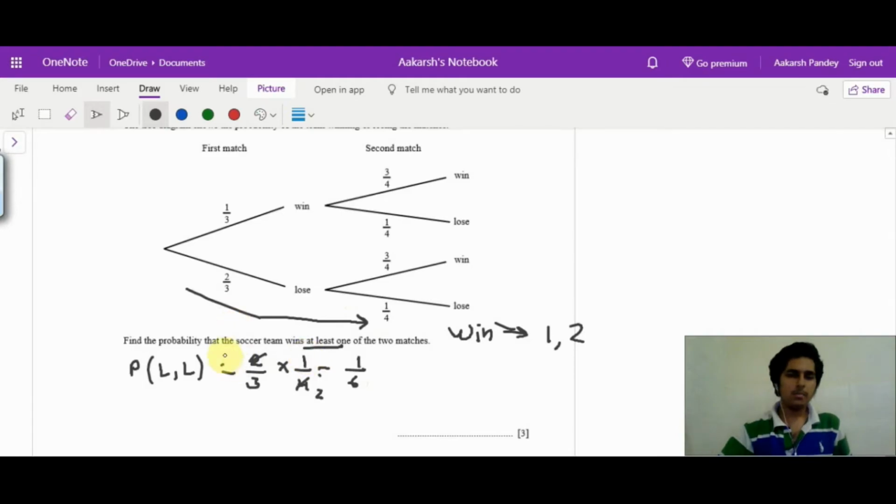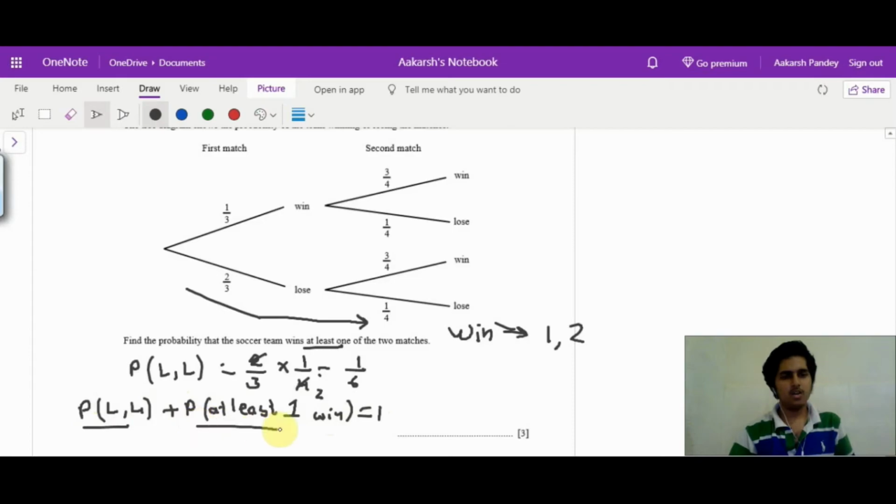Now because I wanted the probability of them at least winning once, and I have found of them winning none, meaning probability of them losing both matches plus probability of at least one win is equal to 1, because it can be either this case or this case.